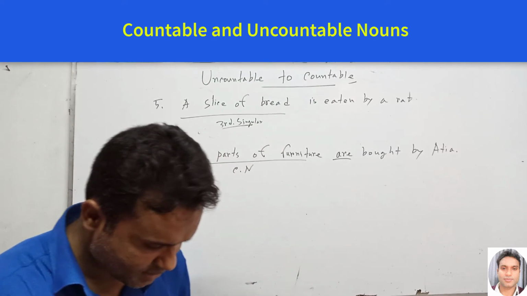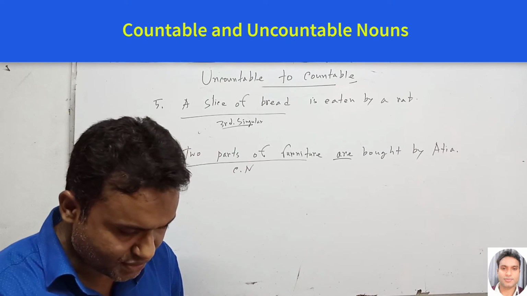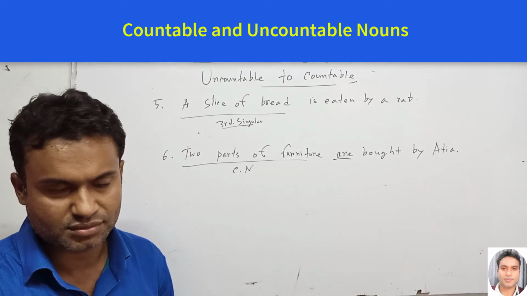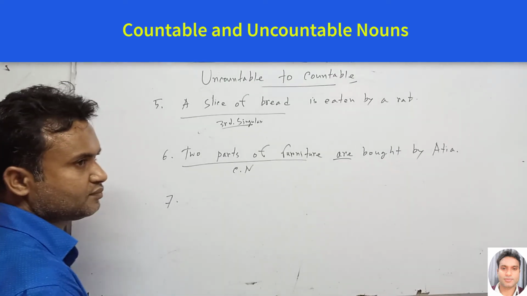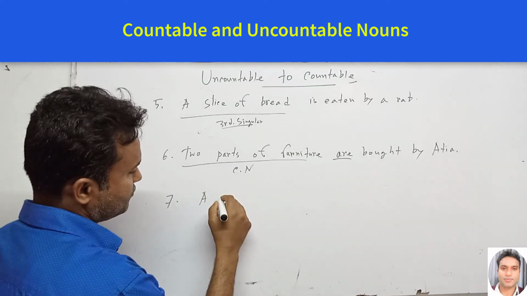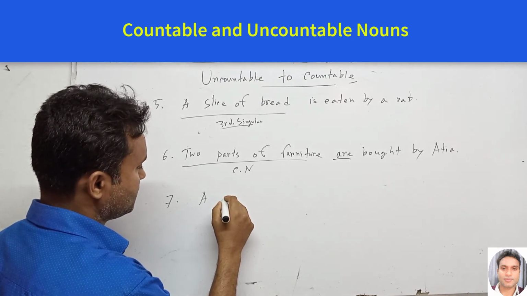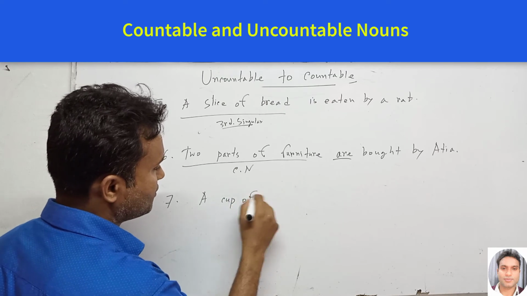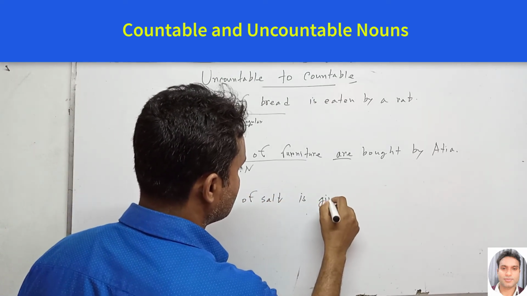Another is a pinch of salt, or you can say that a cup of salt is given.